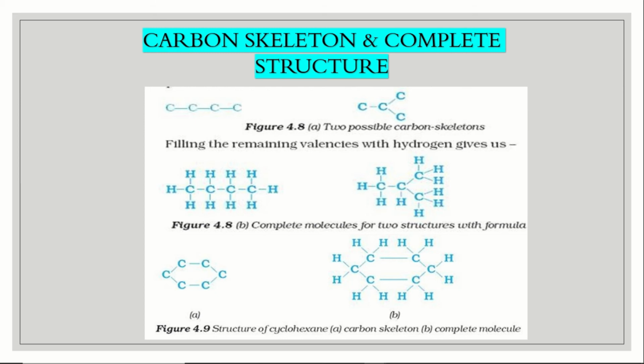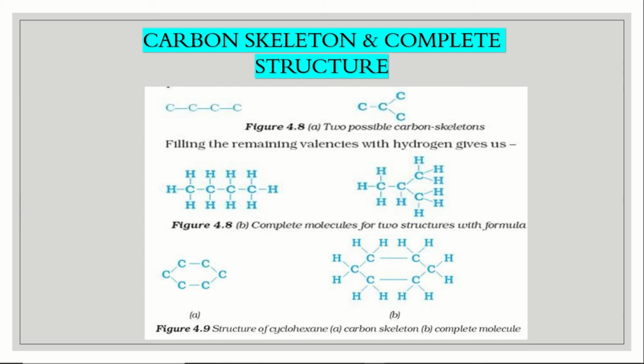The third figure, figure 4.9, shows the structure of cyclohexane. Cyclo means cyclic. In a cyclic chain or ring structure it will form hexane. Hex means 6 carbon atoms. You can see the table of that and you have to learn the numbers. Methane means 1 carbon atom. Ethane means 2 carbon atoms.